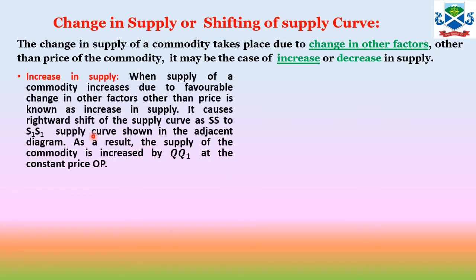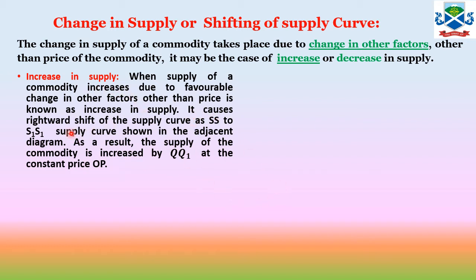So what is increase in supply? Increase in supply is when the supply of a commodity is increased due to a favorable change in factors other than price. The price remains the same or constant. Then if the supply is increased, this is known as increase in supply.